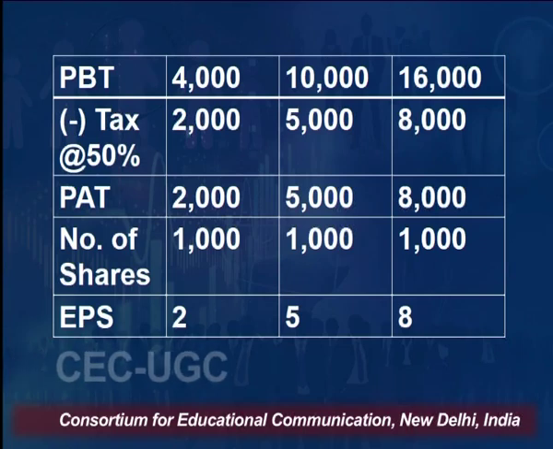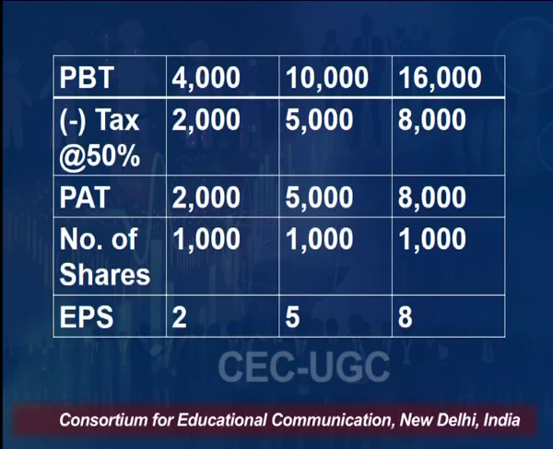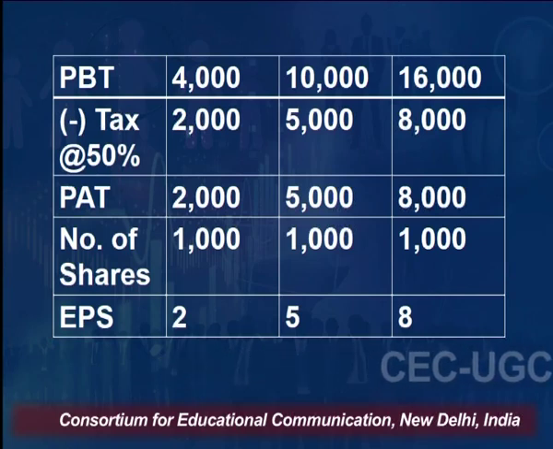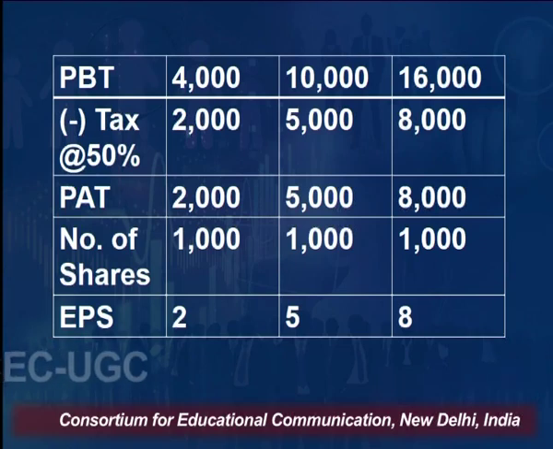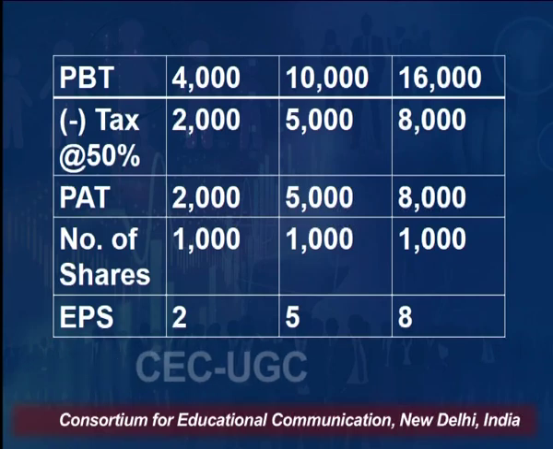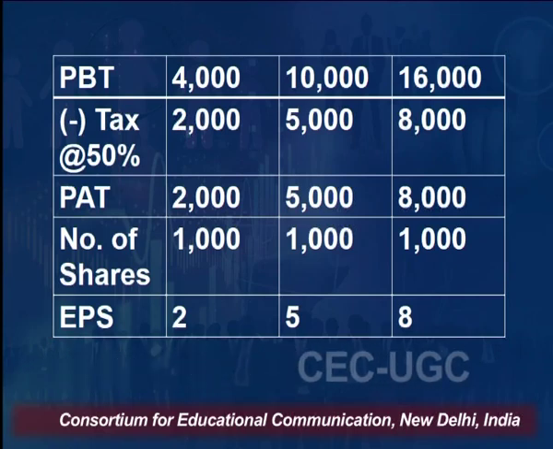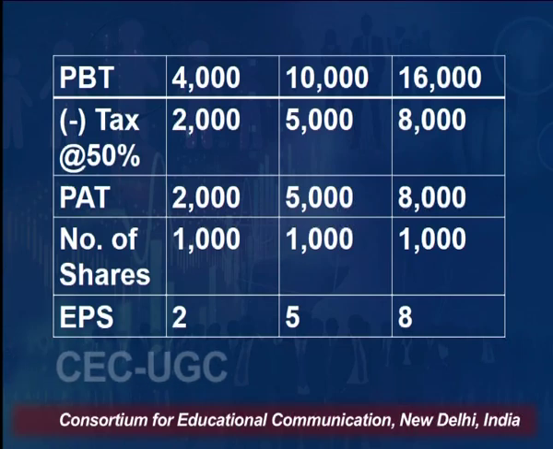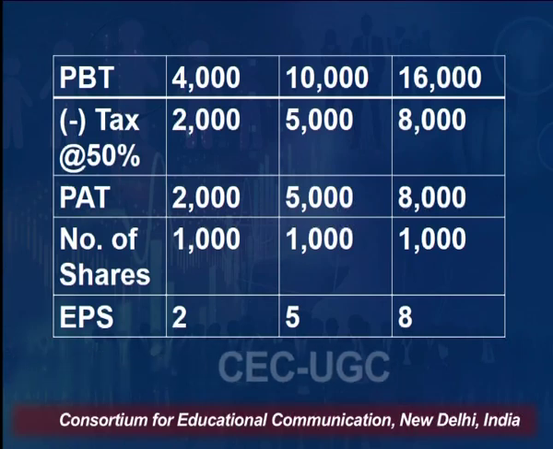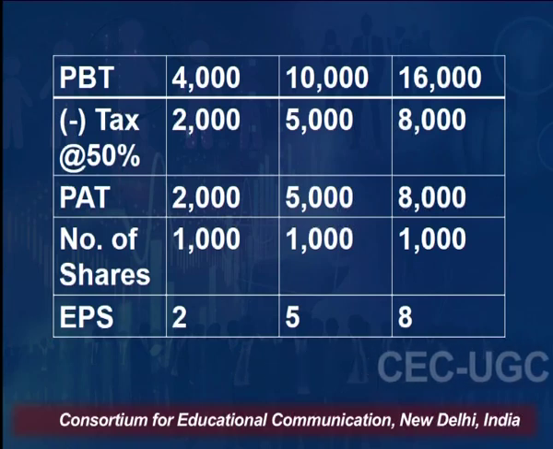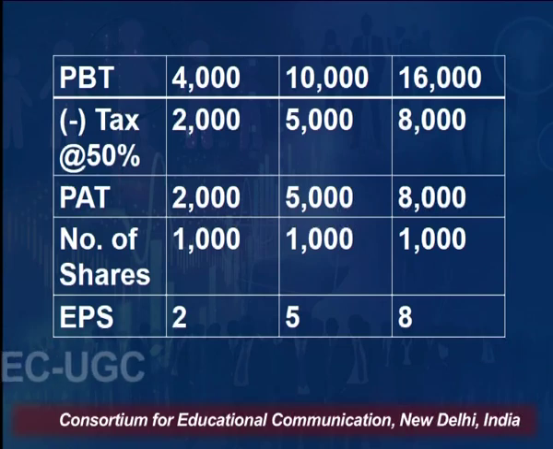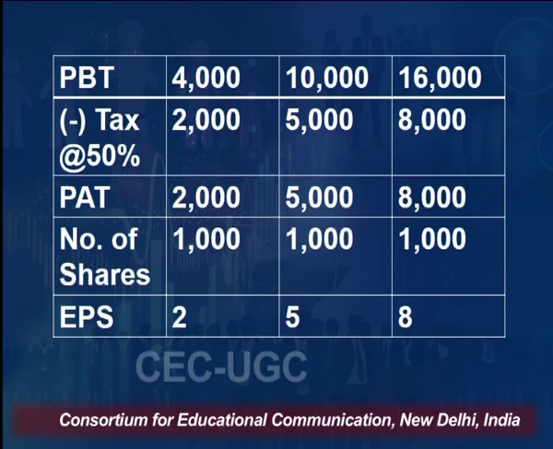Since 50% of amount in this case is raised from debt and 50% from equity, so number of shares in all the three cases will be 1,000, 1,000 and 1,000. So, EPS for B Limited, which is 50% debt firm, is calculated, and in bad situation EPS is rupees 2, under normal circumstances EPS is rupees 5, but when the company is performing in good situation, the company is able to maintain EPS of rupees 8.